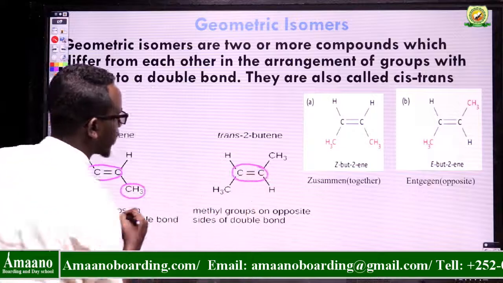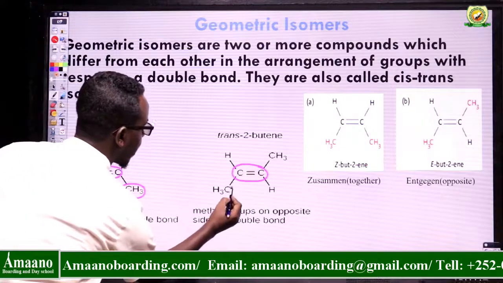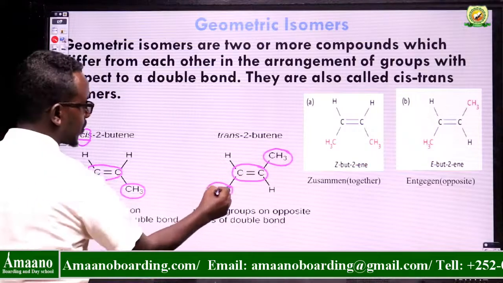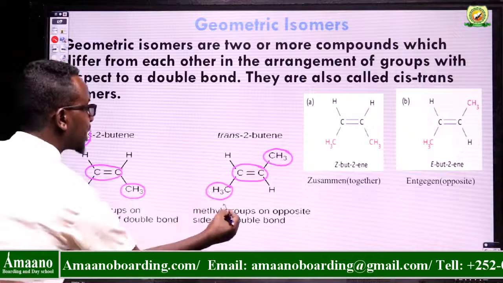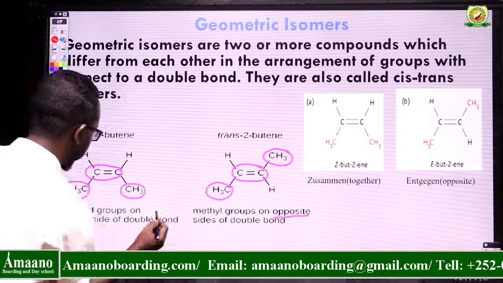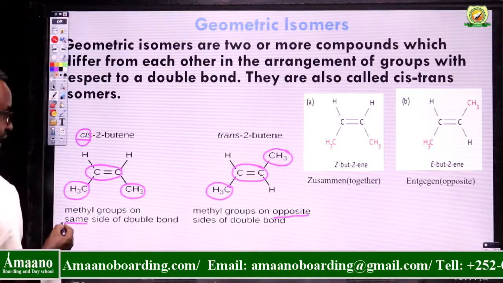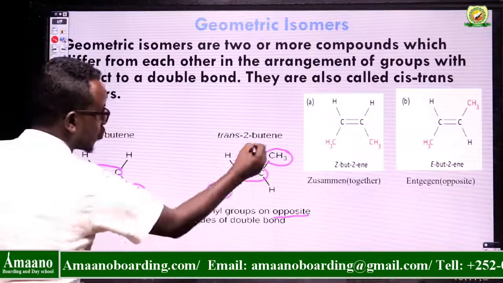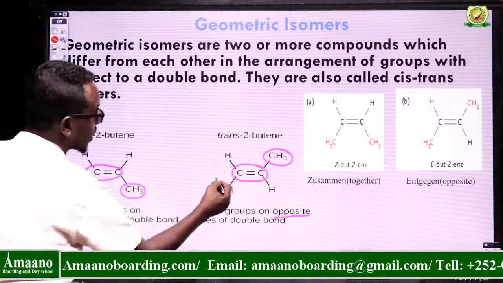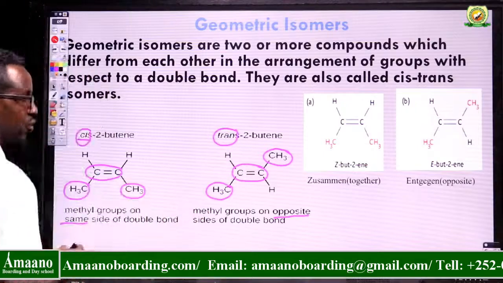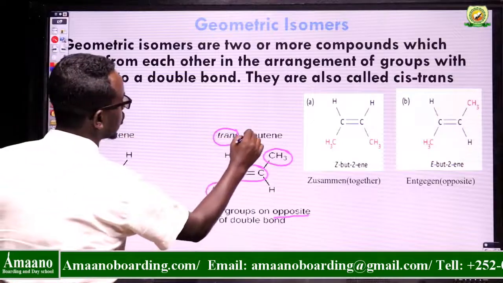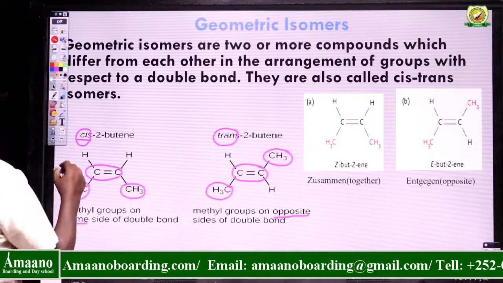What about this one? Identify the base. Consider the substituents, the methyl groups. Here you have a methyl group and here you have a methyl group. So the methyl groups are on opposite sides. What about the previous one? They were on the same side. So these methyl groups are on opposite sides. When they are on opposite sides, you can use trans. So this is called cis-butene, and this is trans-butene.